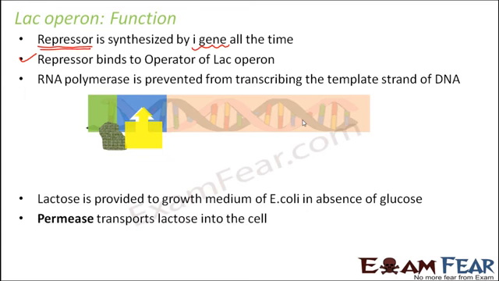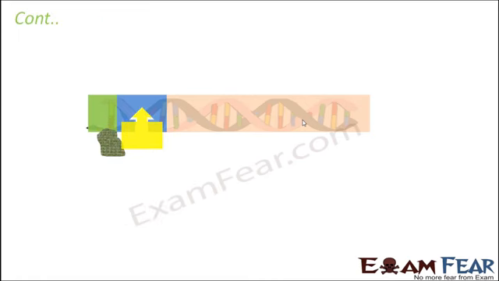Now, what happens? Permease will help in transporting lactose into the cell. So now you will start getting lactose inside the cell. Once lactose starts coming into the cell, what is the need? The bacteria or E. coli needs to utilize energy. So for that, lactose needs to be fermented. So you will need the enzymes which are responsible for fermentation of lactose. So let's see what happens next.